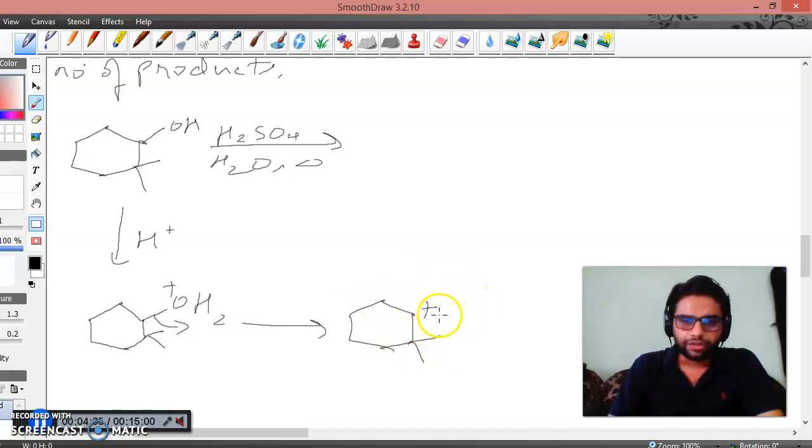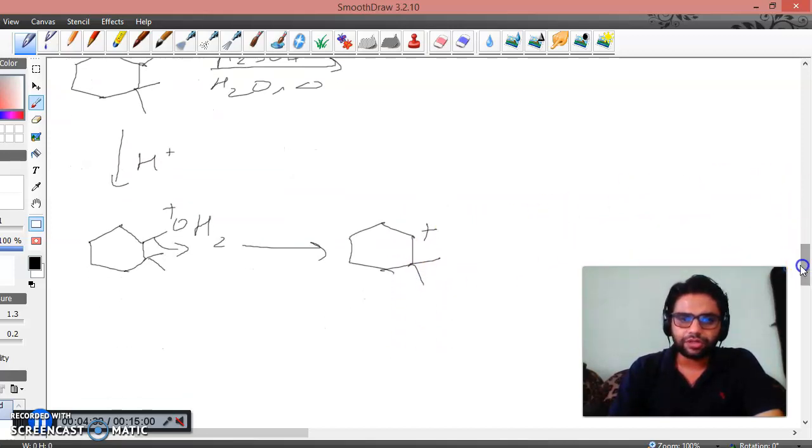Okay friends, now will this carbocation lead to an alkene after the elimination of a hydrogen? So let's see which neighboring carbon carries the hydrogen. Here there are two hydrogens, but here there are no hydrogens, as both are methyl groups. So there will be cleavage of this hydrogen and it will lead to this alkene.